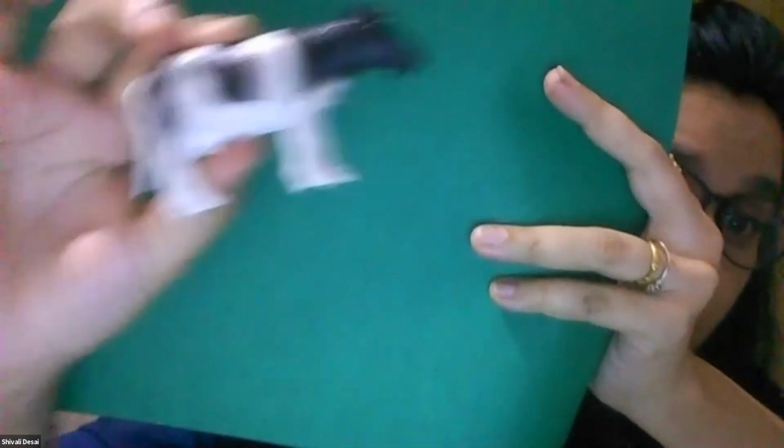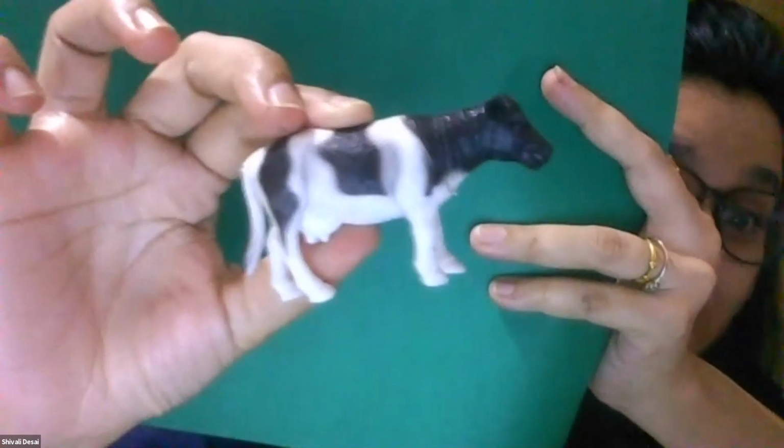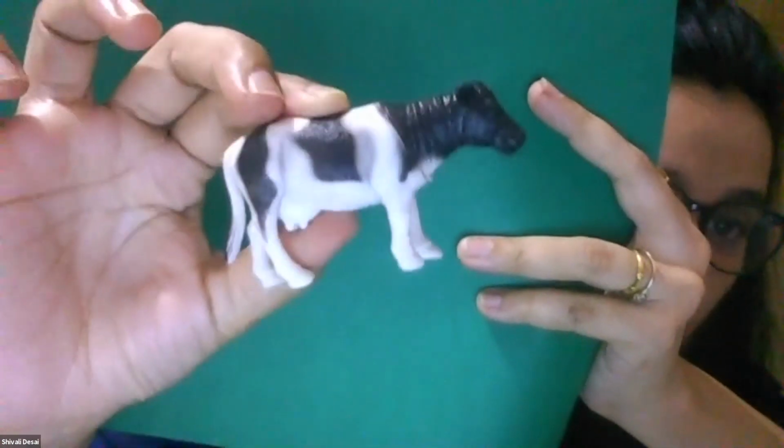So we are now going to listen to a small song, the same song, about the cow and what sound the cow makes. Okay, so I'm going to play the song for you and we will listen to what sound the cow makes.